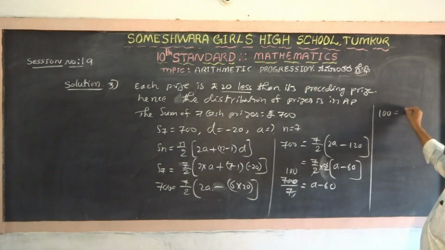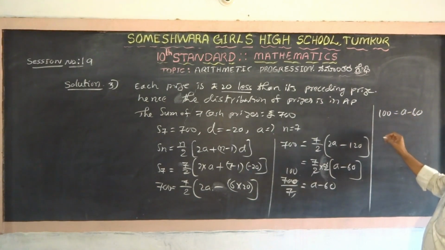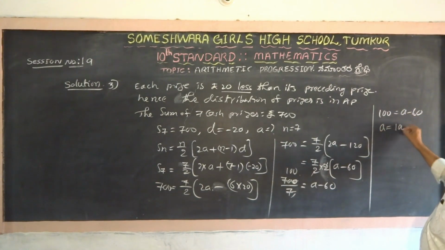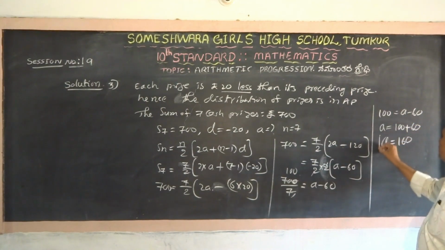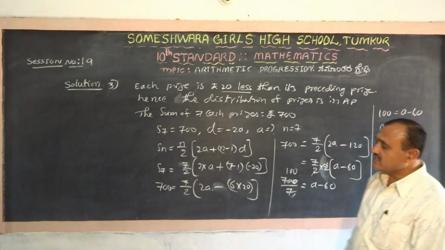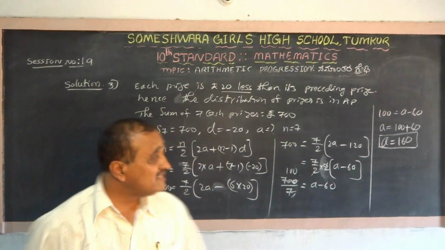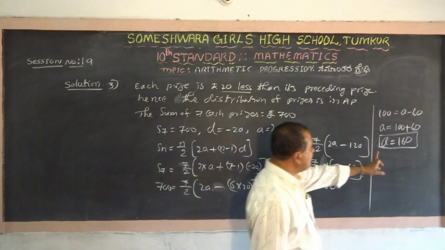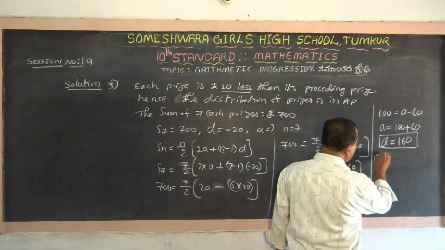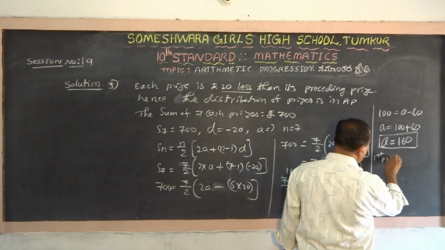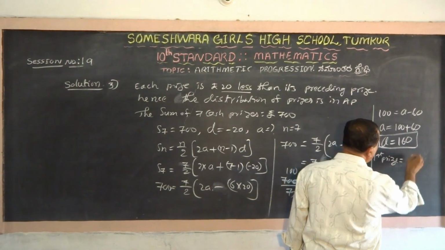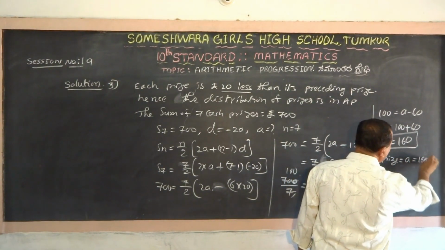100 equals a minus 60. Transfer 60 to the right hand side: a is 100 plus 60, a is 160. You see, like this, the first prize is 160. What is the second prize? The first prize is a equals 160.